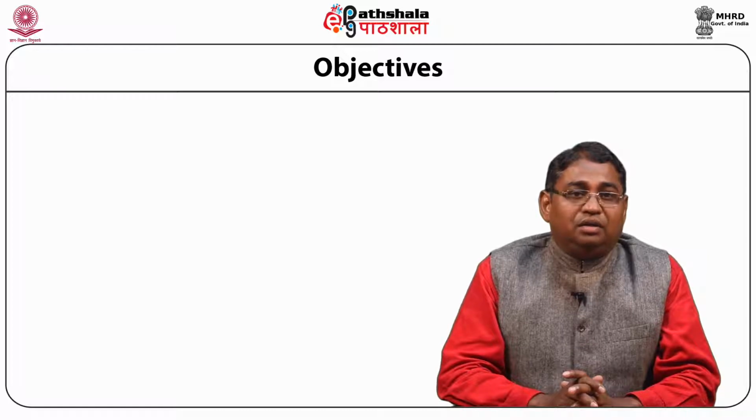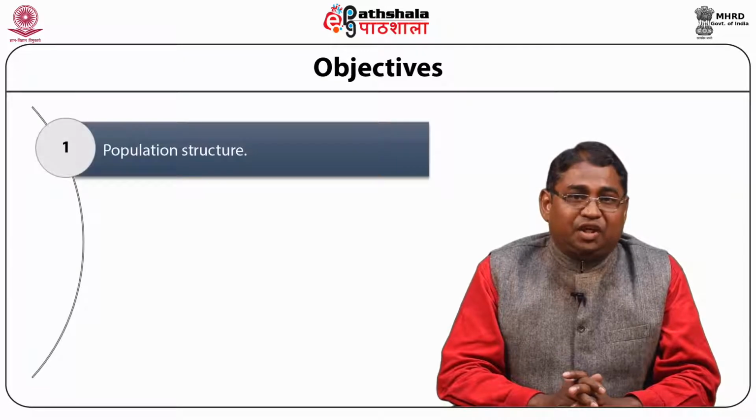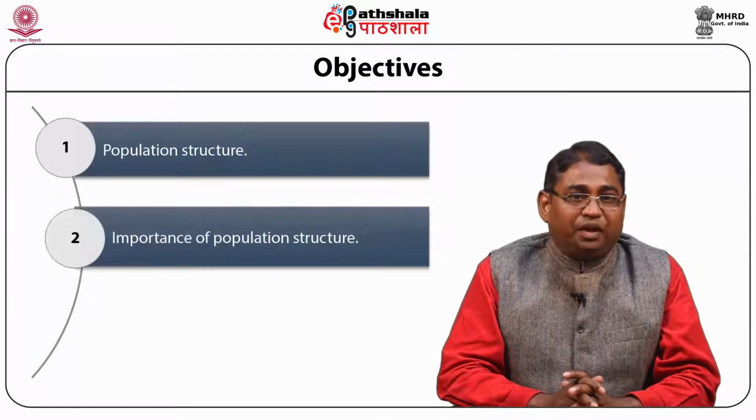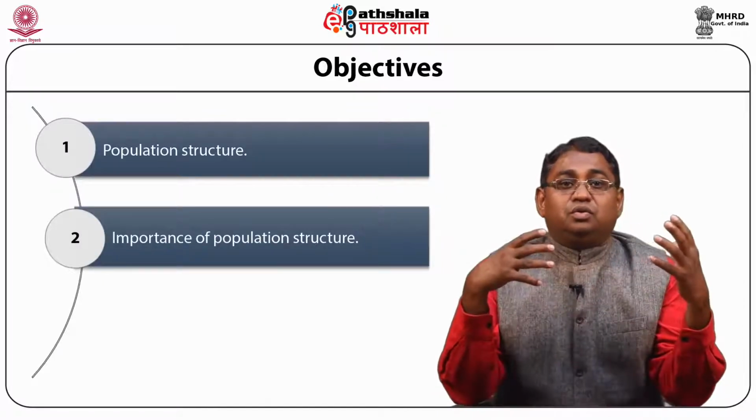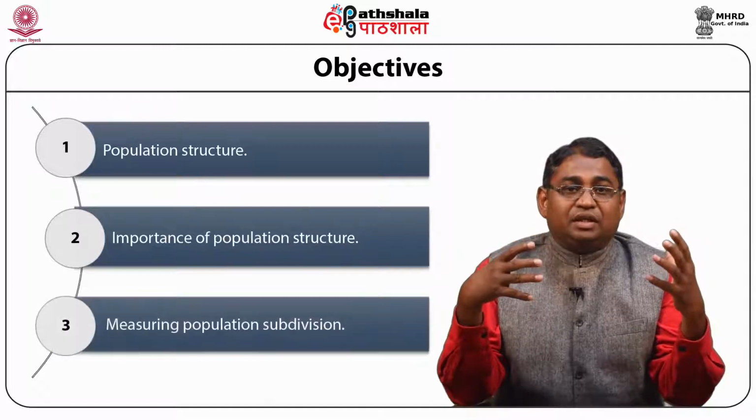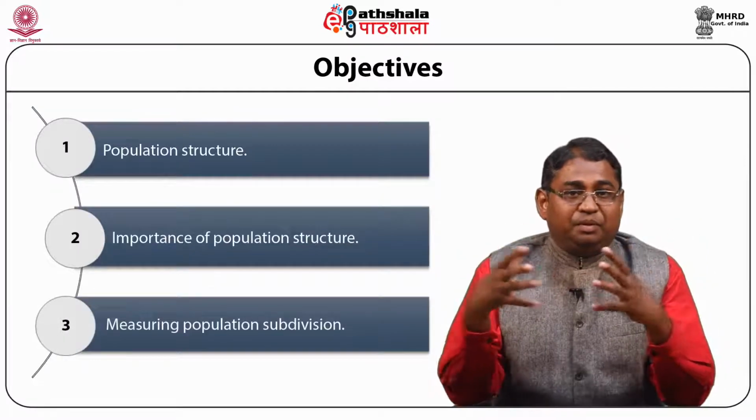I will tell you population structure and its importance. Then I will tell you how to measure population subdivision.